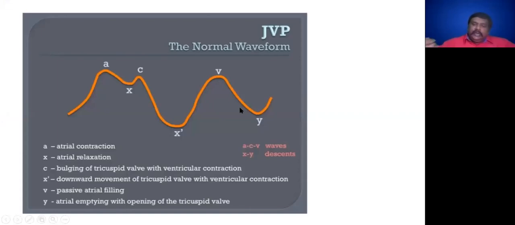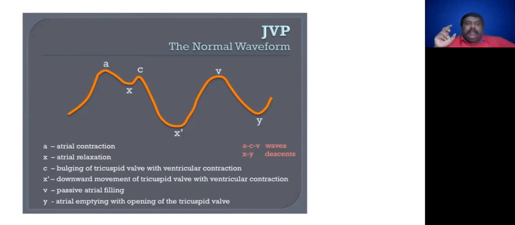The jugular venous pulse, or JVP. Regarding JVP, we have to see the normal pattern. It will be like this. It will have an A wave, X wave, C wave, X wave, V wave, and a Y wave. Regarding the A wave, it is atrial contraction. A wave means atrial contraction.